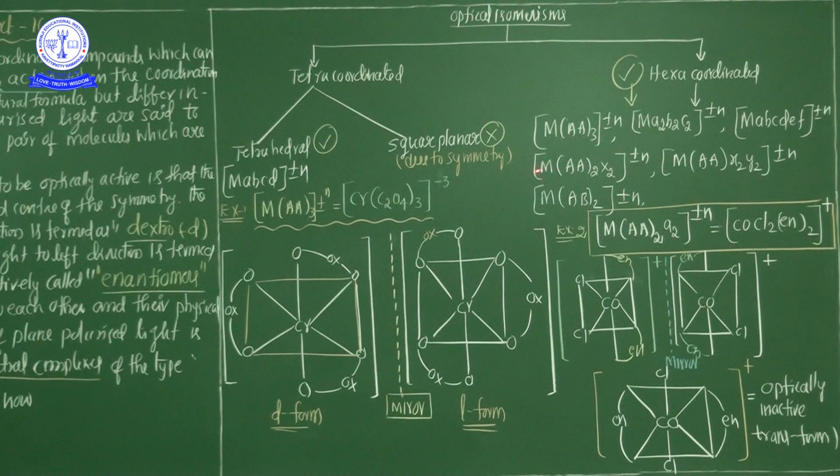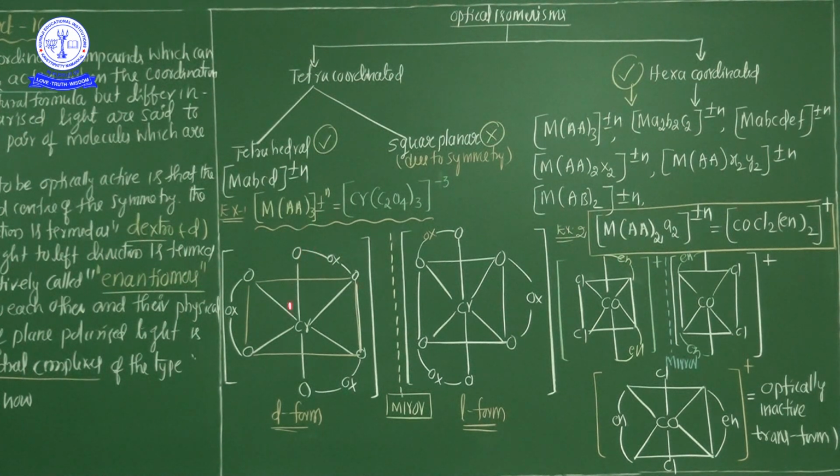Okay, now see here, some important structures about MAA3 plus or minus. The best example is trioxalate chromium(III). Now see carefully, in this complex type there are 3 symmetrical bidentate chelate ligands.